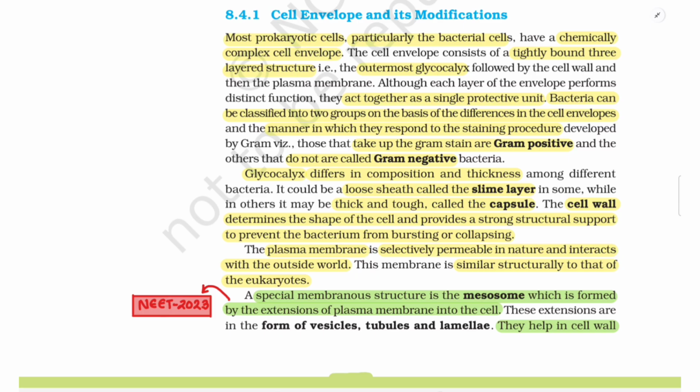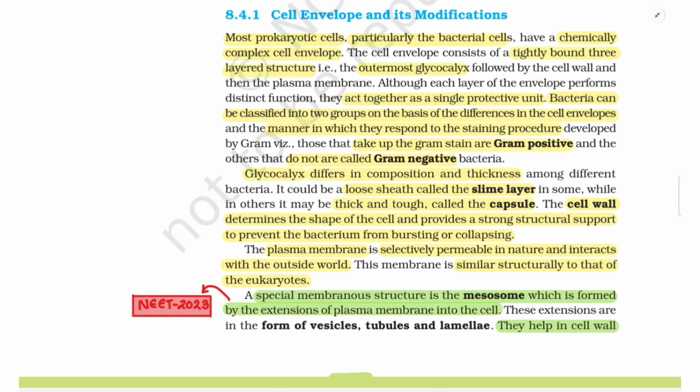Glycocalyx differs in composition and thickness among different bacteria. It could be a loose sheath called the slime layer in some, while in others it may be thick and tough, called the capsule. The cell wall determines the shape of the cell and provides a strong structural support to prevent the bacterium from bursting or collapsing. The plasma membrane is selectively permeable in nature and interacts with the outside world.